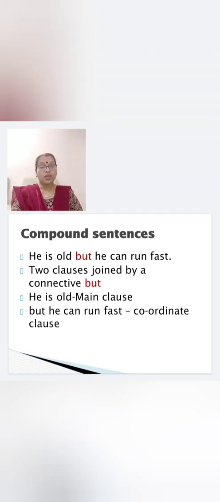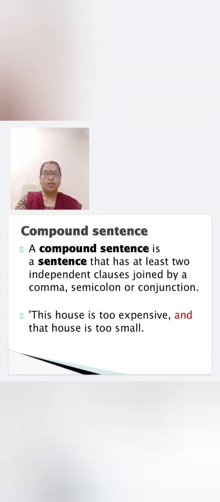So what is the difference between a simple sentence and a compound sentence? In a simple sentence you have only one main clause, but in a compound sentence you have two main clauses joined by coordinating conjunctions. A compound sentence is a sentence that has at least two independent clauses joined by a comma, semicolon or conjunction.